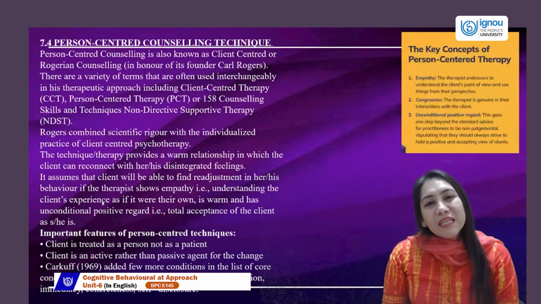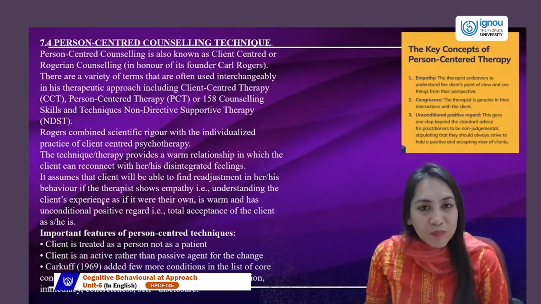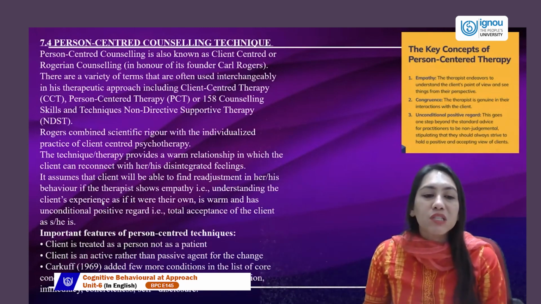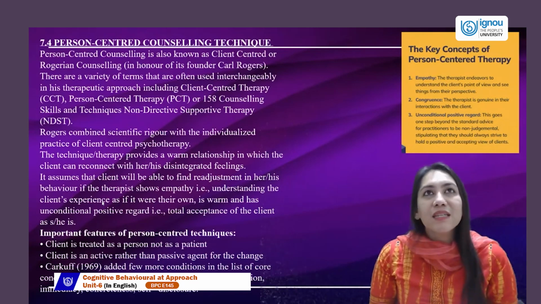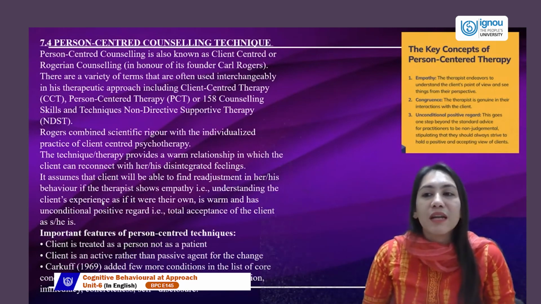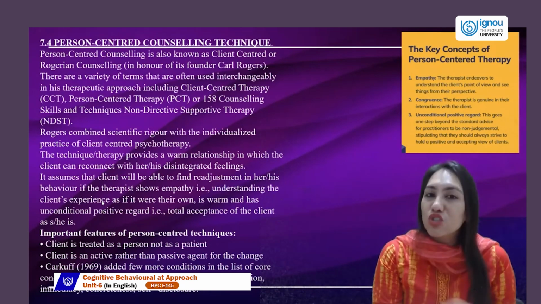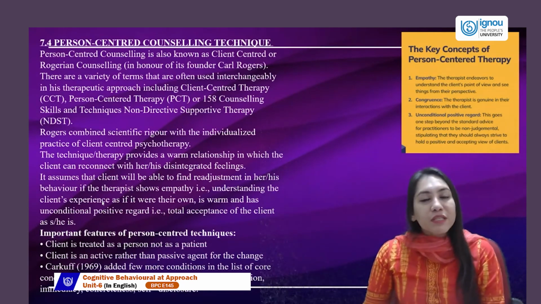So, the key concepts of PCT are empathy, congruence, and unconditional positive regard that you should be giving to the client. Empathy is what? The therapist's endeavor to understand like the client, which is being in the person's shoes, feeling the pain like being in their shoes. So that is the first thing, empathy.